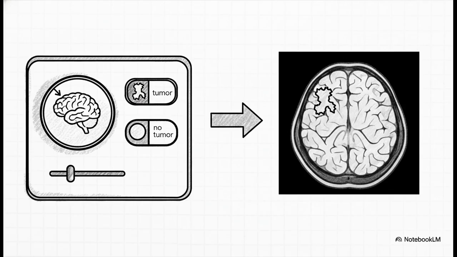And it doesn't even stop there. The next level of this technology, something called conditional VAEs, gives us even more control. You can tell the model not just to create a new image, but to create one with specific attributes, like generate an MRI scan that has a tumor right in this specific region. The possibilities are just incredible.